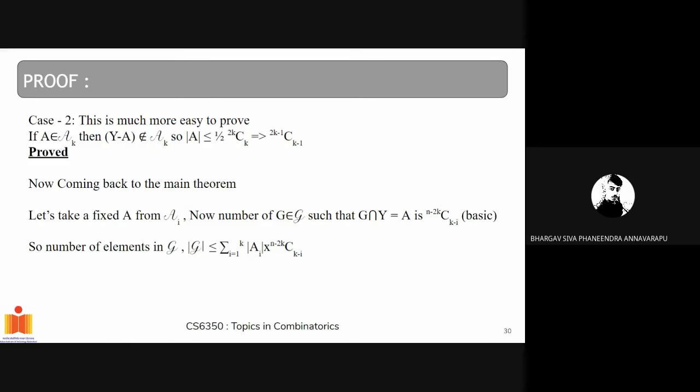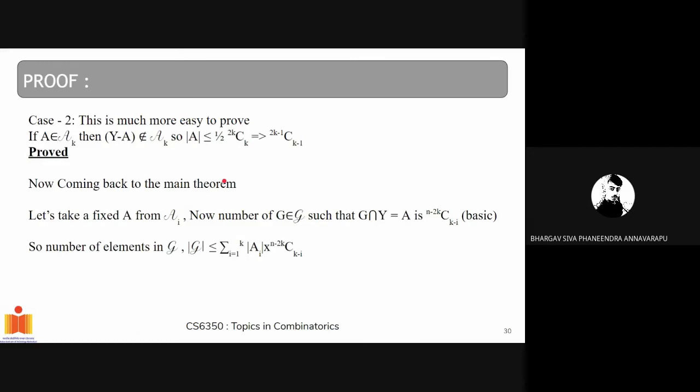So we have that |A_k| is less than 1/2 times C(2k, k), where C(2k, k) is the number of k element subsets we can form from the 2k elements of Y. So C(2k, k) is basically 2 times C(2k-1, k-1). So the 2 and 1/2 get cancelled, and |A_k| is less than or equal to C(2k-1, k-1), and that's basically proving it.